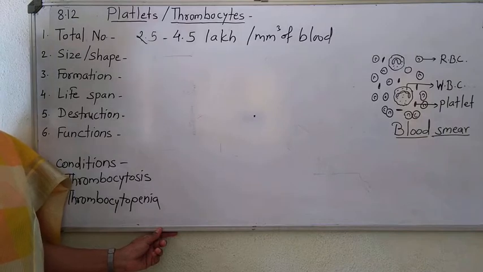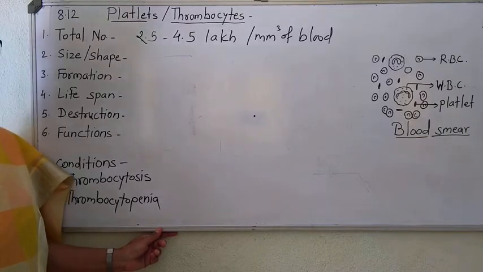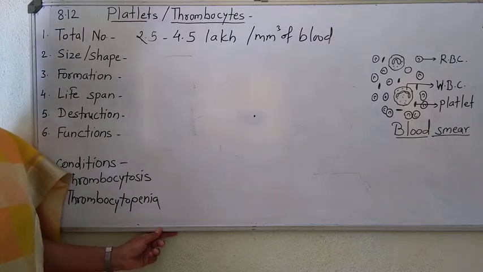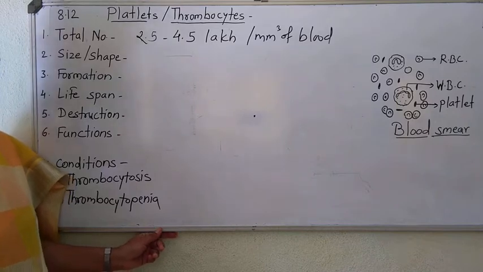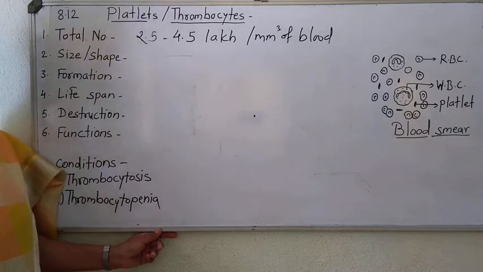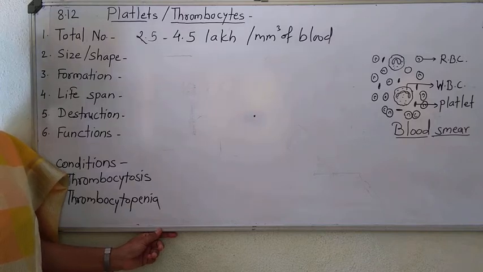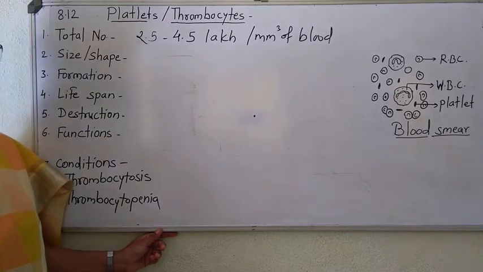That means 5.2 to 5.8 million per cubic mm of blood in male. Then WBCs are found in thousands. That means 5,000 to 11,000 per cubic mm of blood. And now these platelets, these are 2.5 to 4.5 lakh per cubic mm of blood.